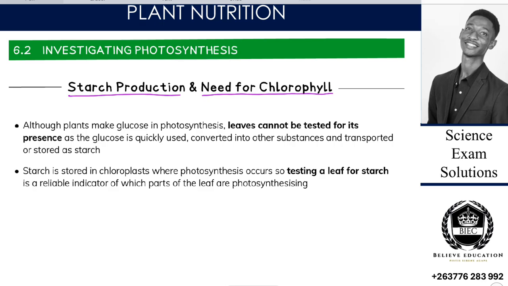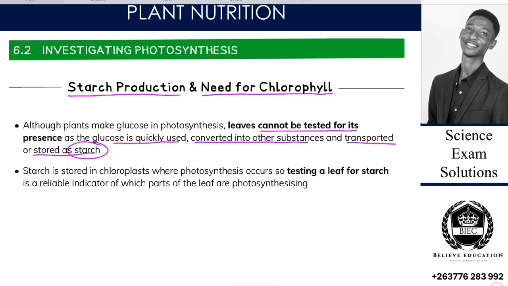So on our first point, although plants make glucose in photosynthesis, leaves cannot be tested for its presence. We can't test for the presence of glucose within the leaves, as glucose is quickly used and converted into other substances and transported or stored as starch.